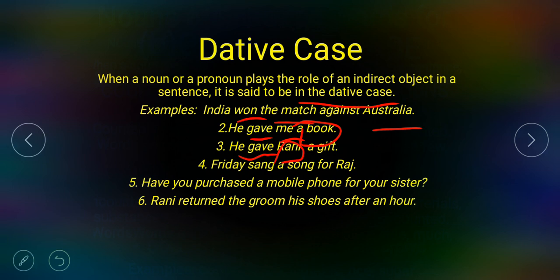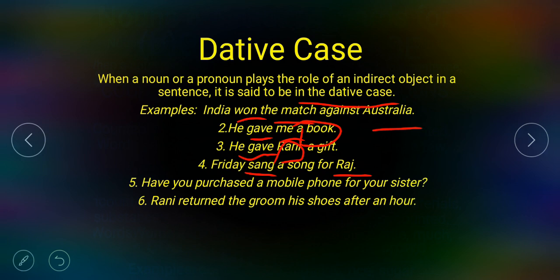Farida sang a song for Raj. What Farida sang? A song. A song is here the direct object. Sang is the verb. If we ask the question what Farida sang, she sang a song. Song is the direct object and Raj is the indirect object. That is dative case.